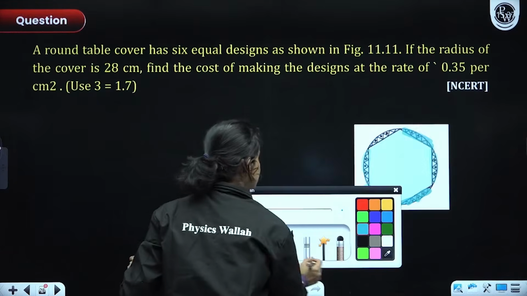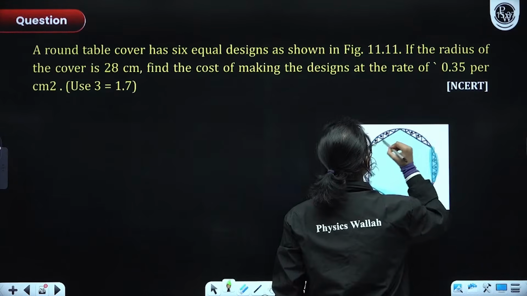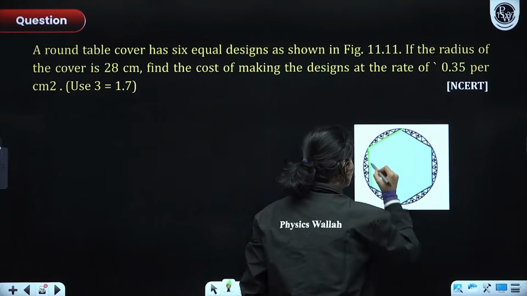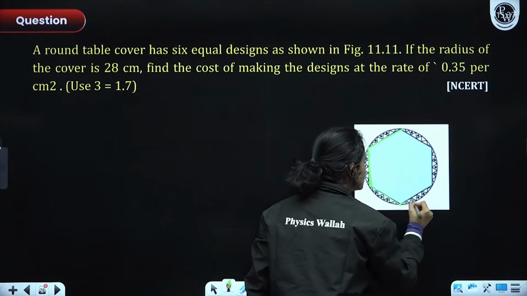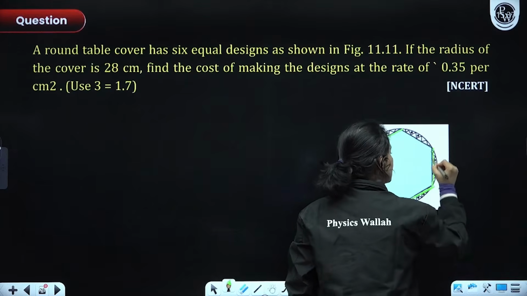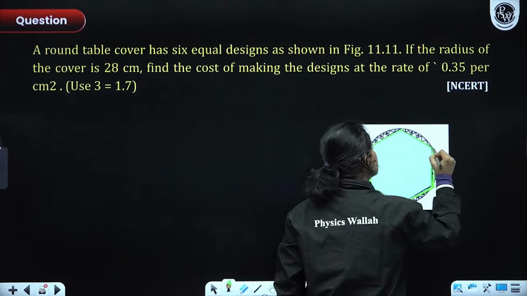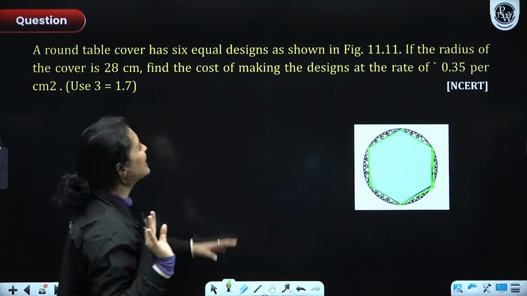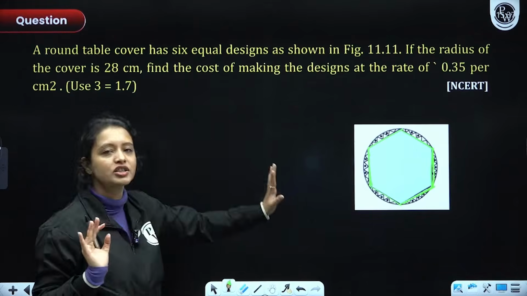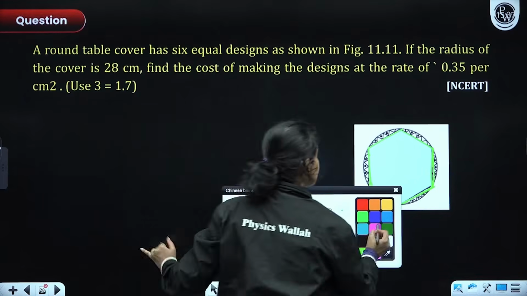When they are saying that the designs are equal, then you can directly say that all of these lengths have to be equal. Only then are the designs equal. Designs are equal, that means all of these lengths are equal. Okay? If the radius of the cover is 28 centimeter, so let's just suppose that this is the center here, O.